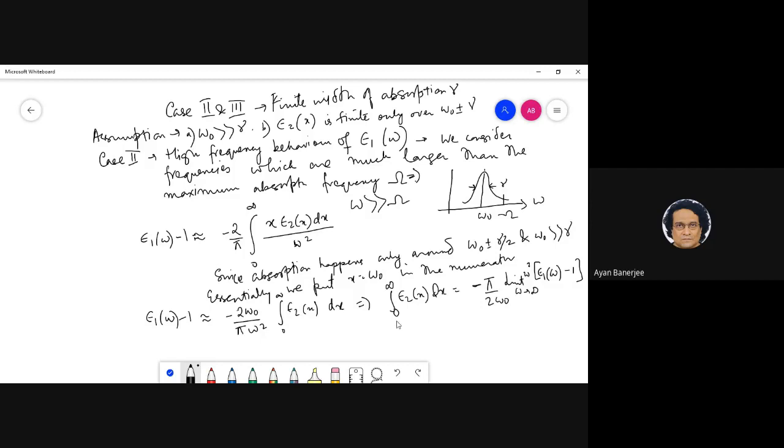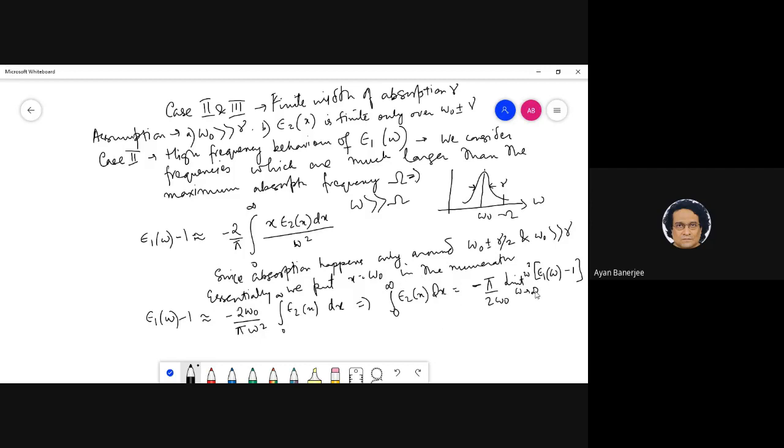Okay, so basically I am saying that if I know the value, now see, I've reversed the thing. I'm saying if I know the value of this dielectric constant at high frequencies, I actually get to know the absorption characteristics.